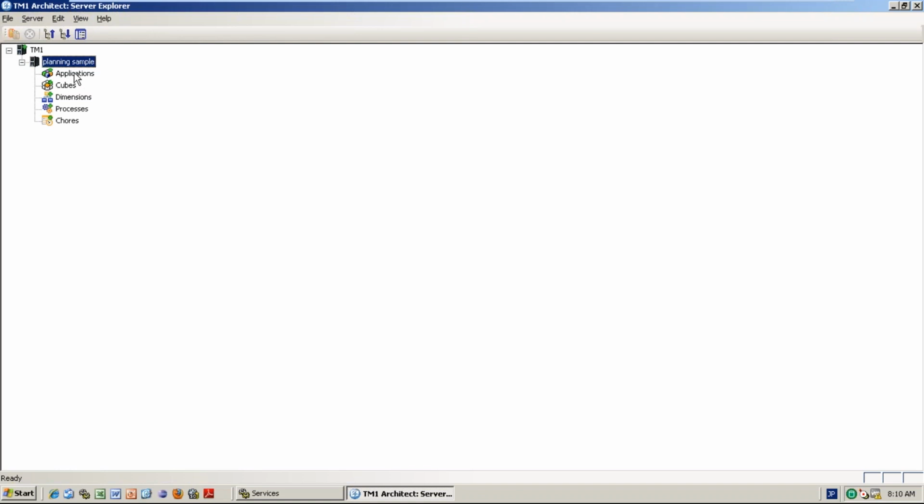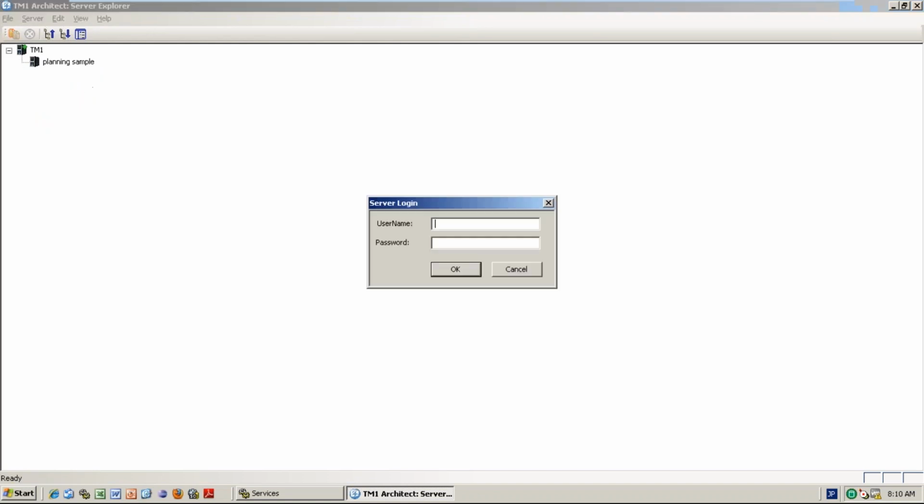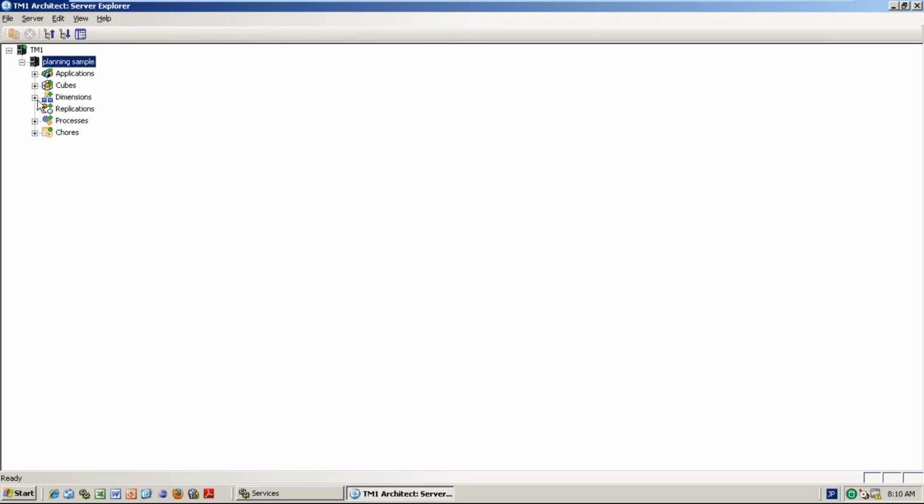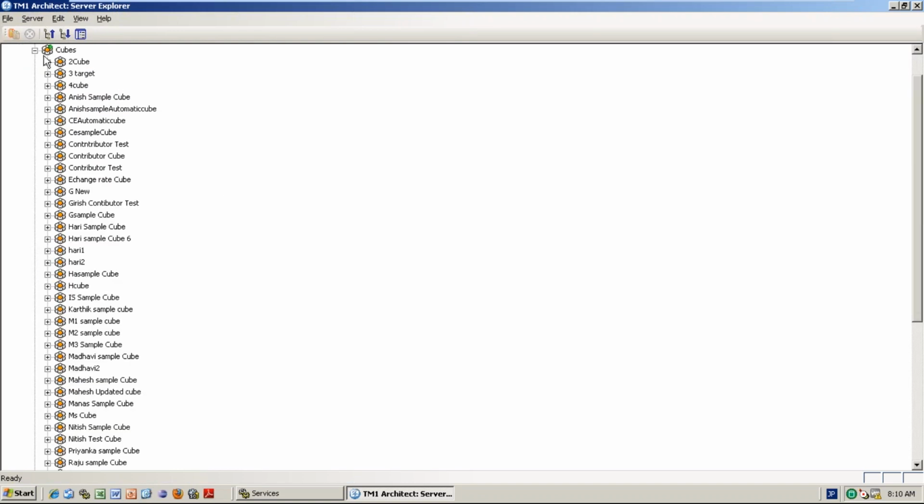Are you getting my point? If I give the admin permission, she will be able to see all the cubes also. But I'm not giving that, I want to give access only for something. So one cube only, right? Priyanka cube only I want to give.